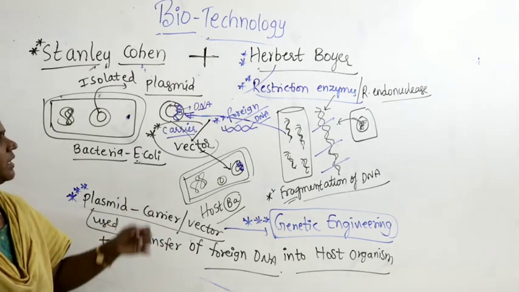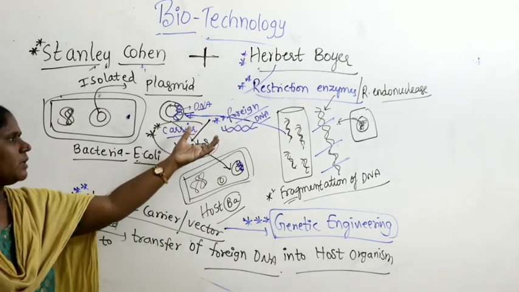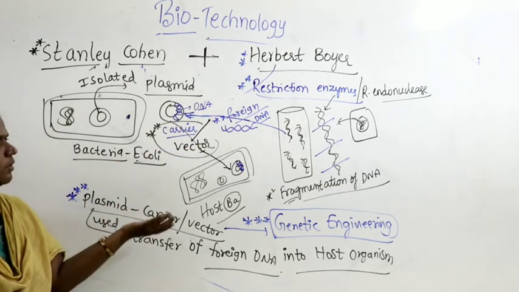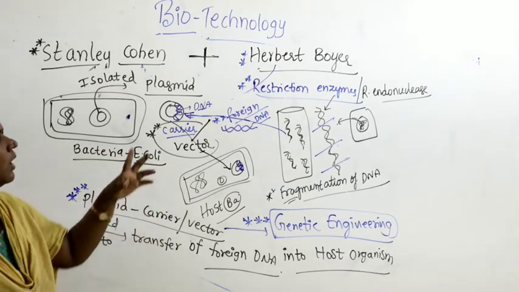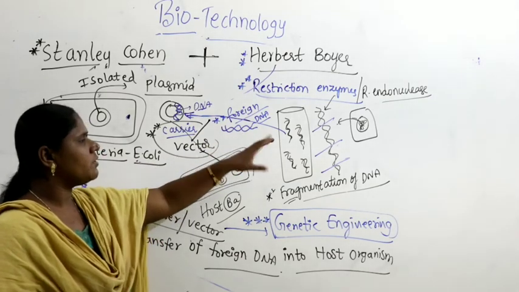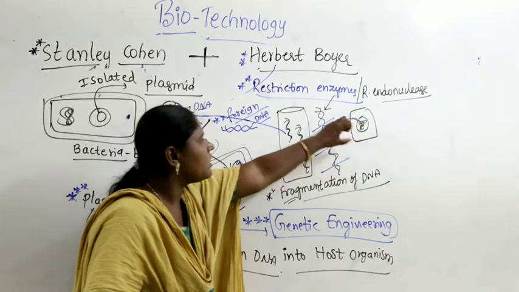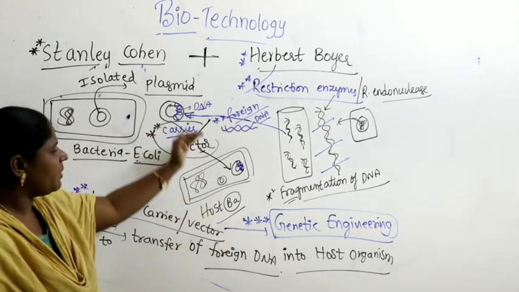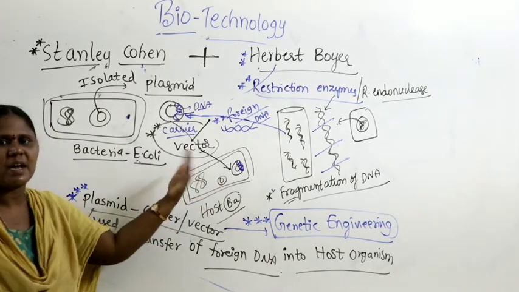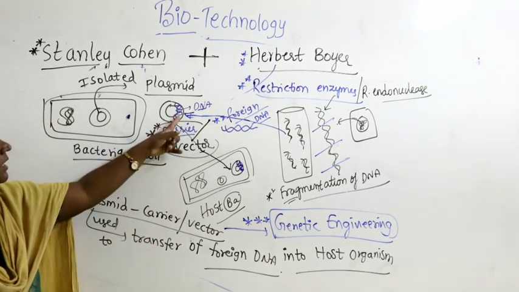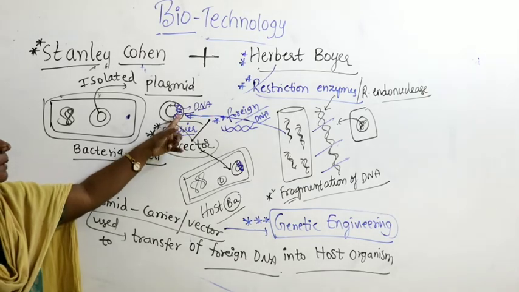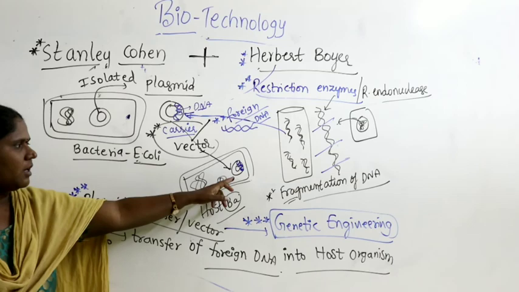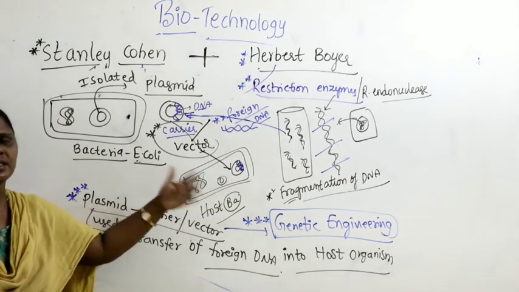Now today we can introduce a desirable gene. Suppose in my industry I want to produce a protein or an antibiotic, what can I do? I can take the DNA which can produce the antibiotic out from the cell, and keep it in the plasmid. It is used as a vector, transferred into the bacteria, because bacteria multiply at a faster rate, so this bacteria multiplies in short time.